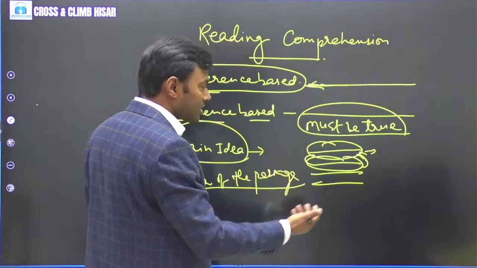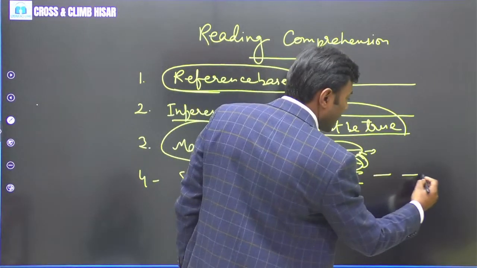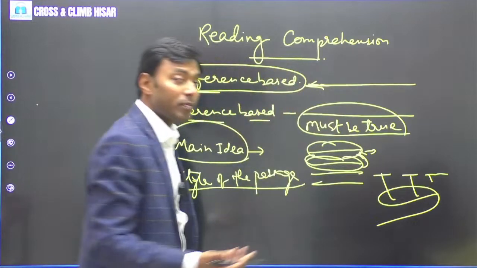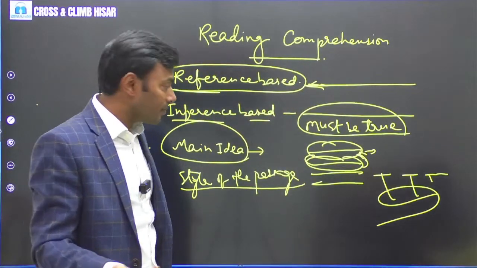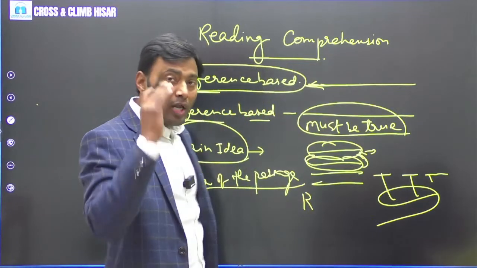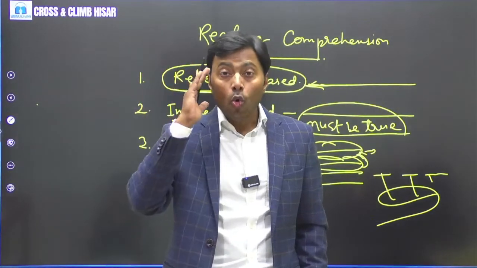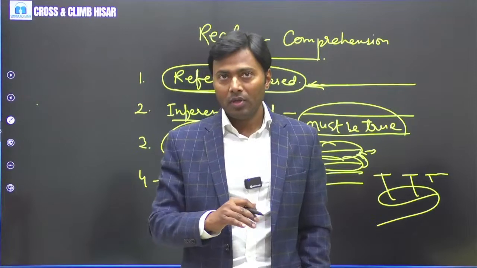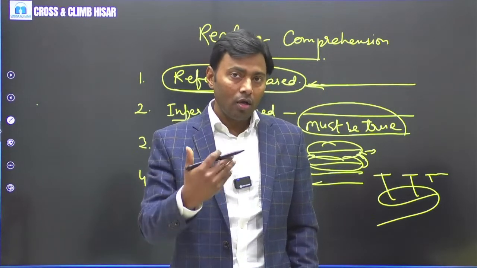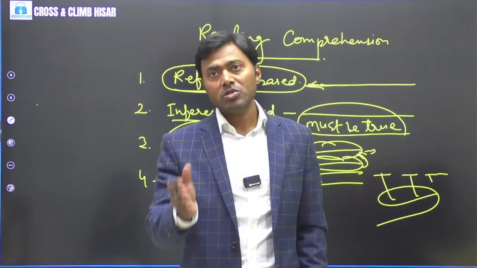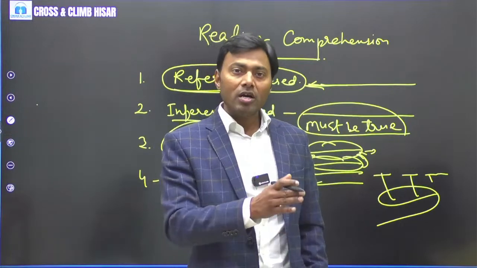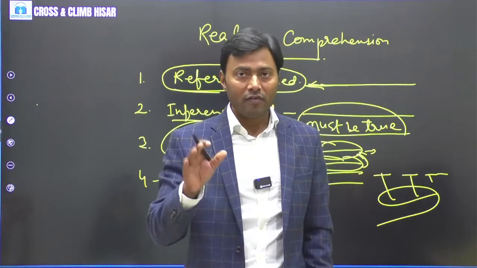Maybe there is analysis. Analysis means different facts have been presented. An author is presenting an analysis of that. Then the approach becomes analytical, right? Maybe it is reflective style. What is a reflection? When the author is putting forward his own opinion over a problem, then it becomes reflective. It means how the author sees something in his own way, that becomes reflection, right? Reflection means your own idea, the idea particularly expressed by the author.